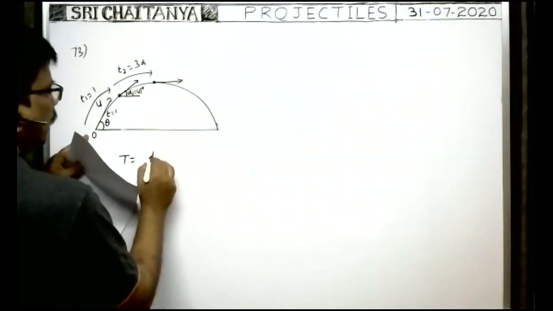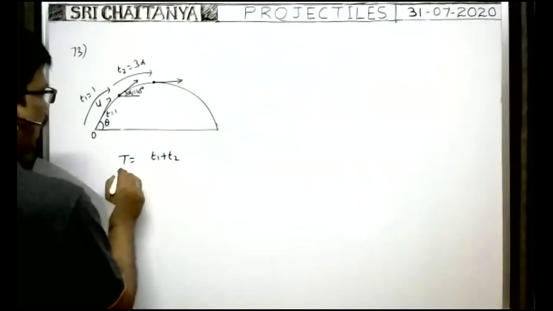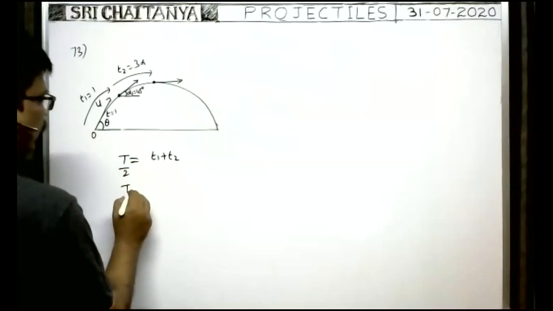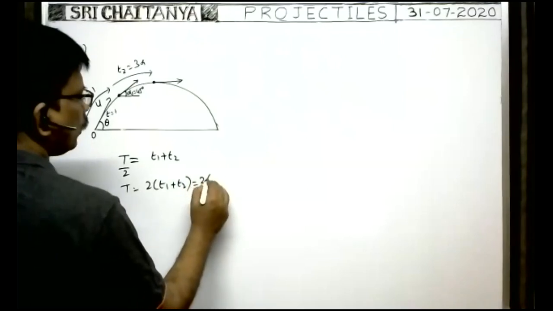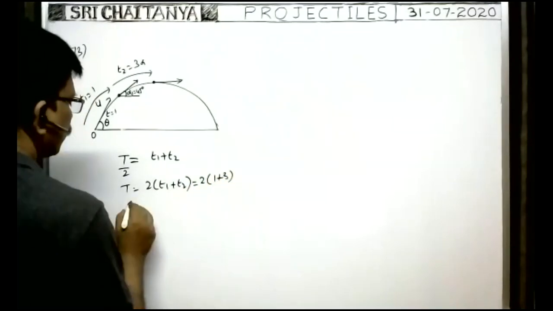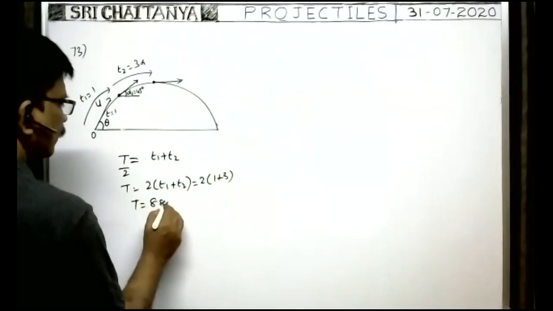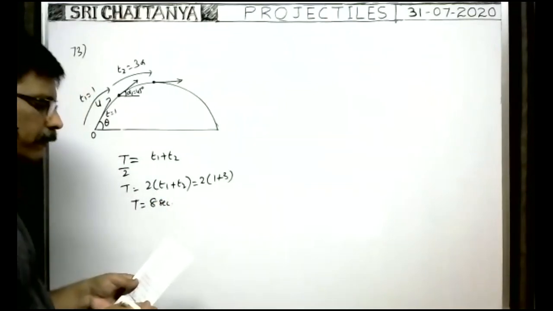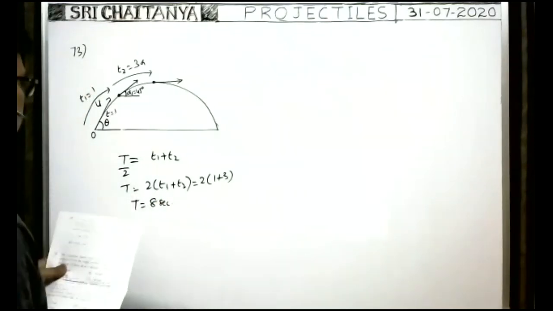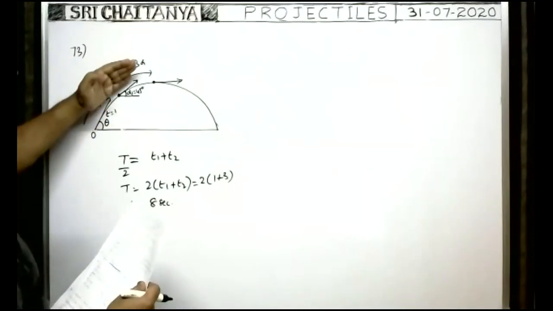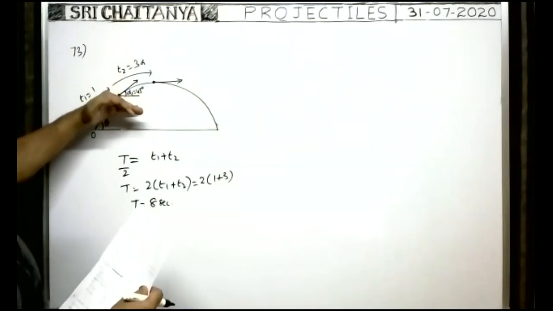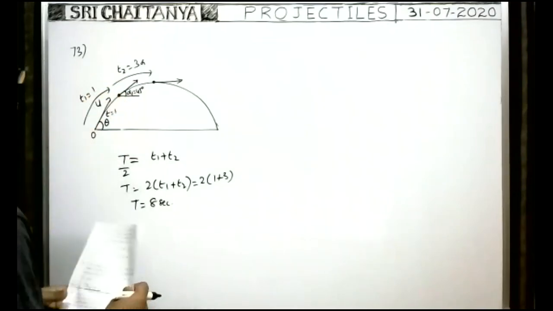That means t1 plus t2 is equal to half of the time of flight. Therefore, t is equal to 2 into (t1 plus t2), that is 2 into (1 plus 3). Therefore, time of flight is equal to 8 seconds. So indirectly the time of flight is given. Moreover, after 1 second, the velocity direction makes an angle of 45 degrees with the horizontal, that is given.